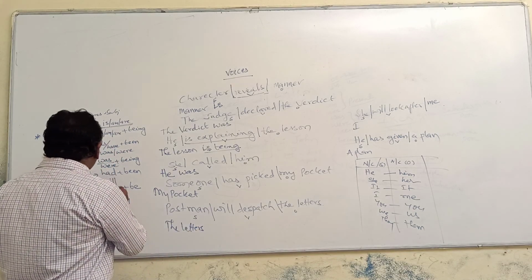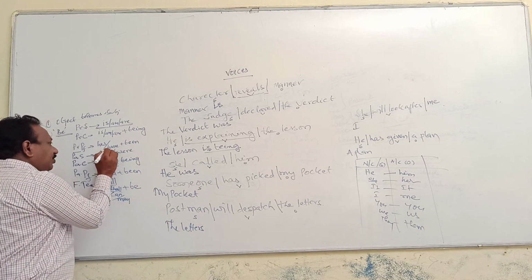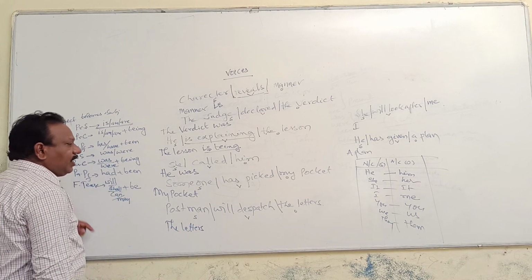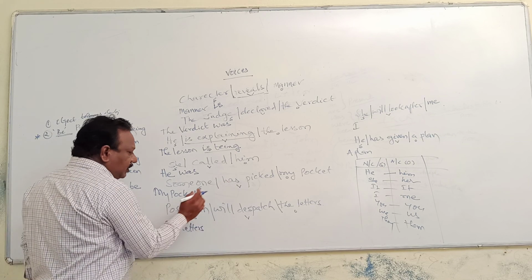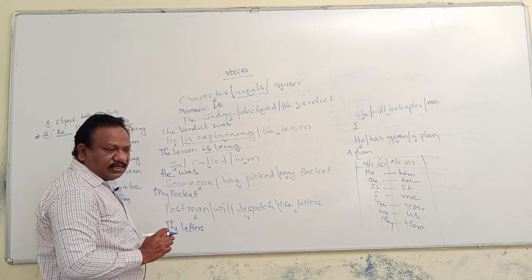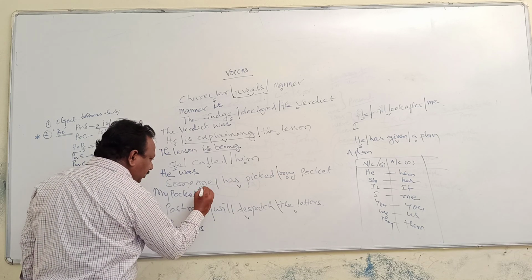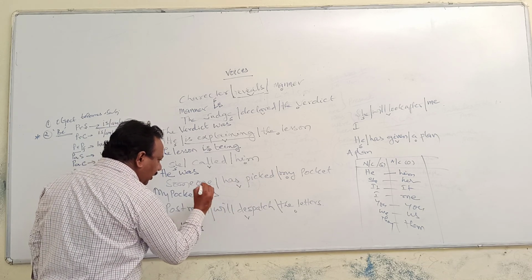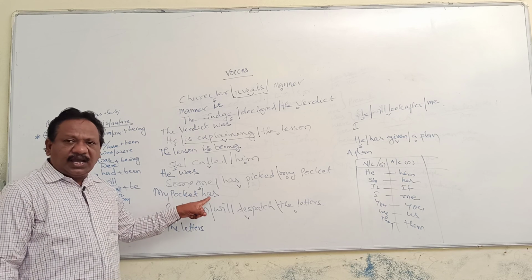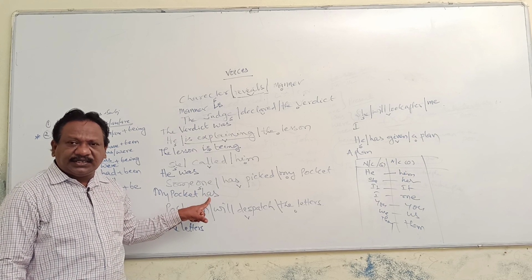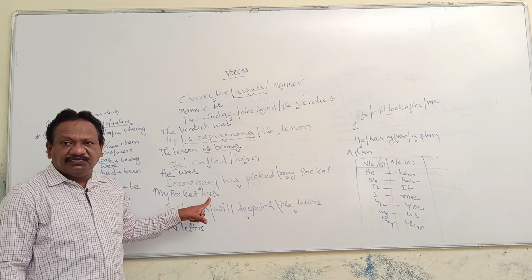Once it is in present perfective tense, in order to indicate the present form, you have to use has or have. Say the subject is singular, use has. Subject is plural, use have. Here my pocket is singular, hence you have to use has. Once you are using has or have or had, that takes the third form of the verb.